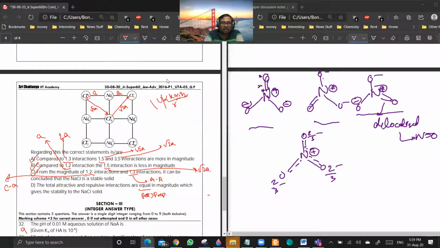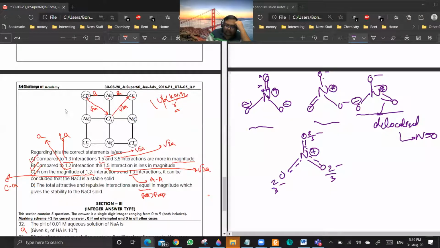Option A and B. Now you see, option A and B are a similar type of interaction, 1-3, and they are asking to compare the magnitude. The magnitude is K Q1 Q2 by R. Q1 Q2 will be the same because magnitudes of charges on the ions are the same. Yes, sir. So U is inversely proportional to R. If distance is more, magnitude is less, and if distance is less, magnitude is more. Yes, sir. So 1-3 interaction is between 1 and 3.